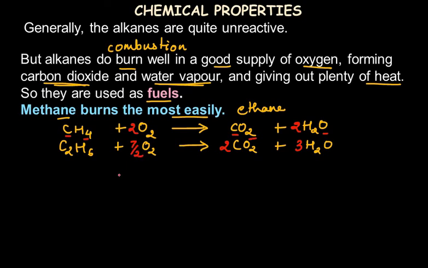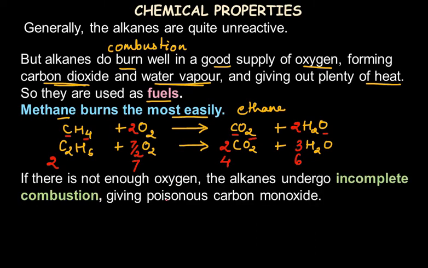But alternatively, we have one more method of balancing if we don't want to use a fraction: multiply the whole equation by 2. So we add 2 in front of ethane, write 7 in front of oxygen, and make carbon dioxide 4 and water 6. This is how we can balance it the other way also, and both ways are acceptable.